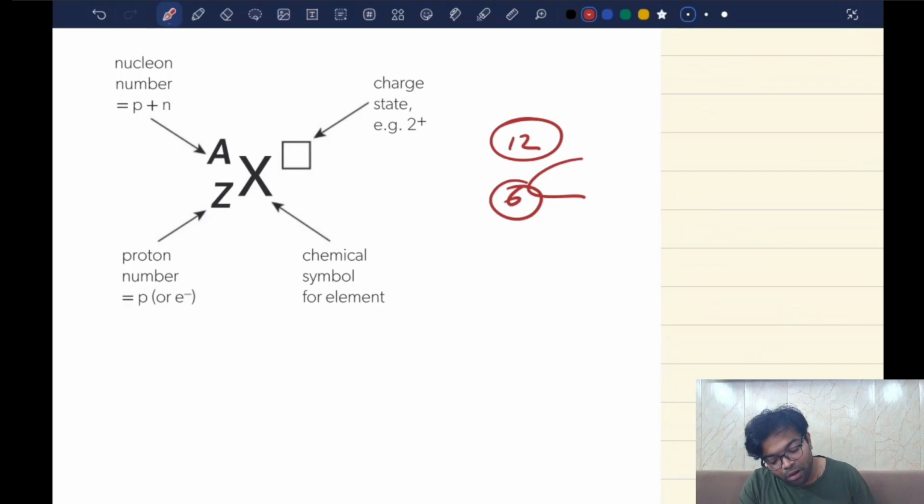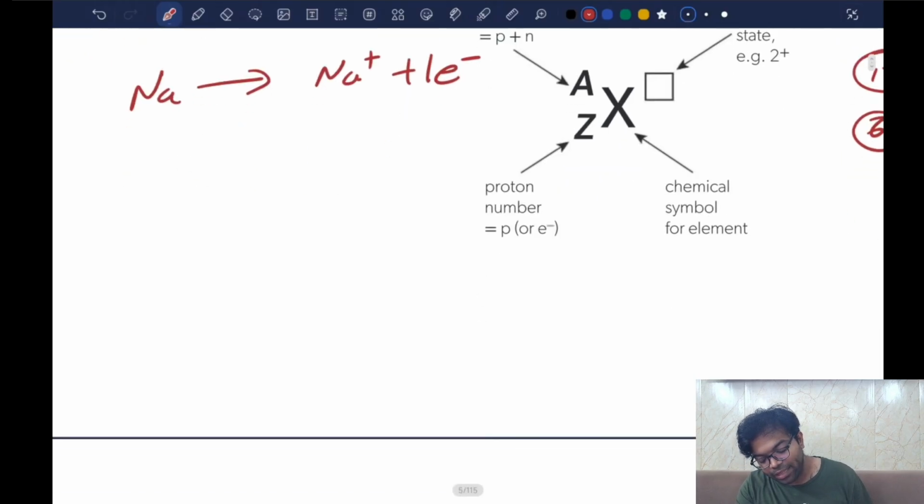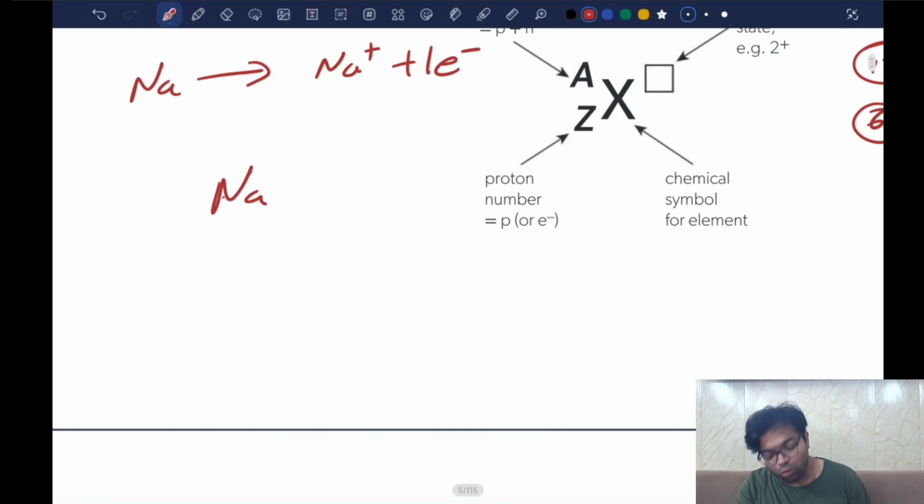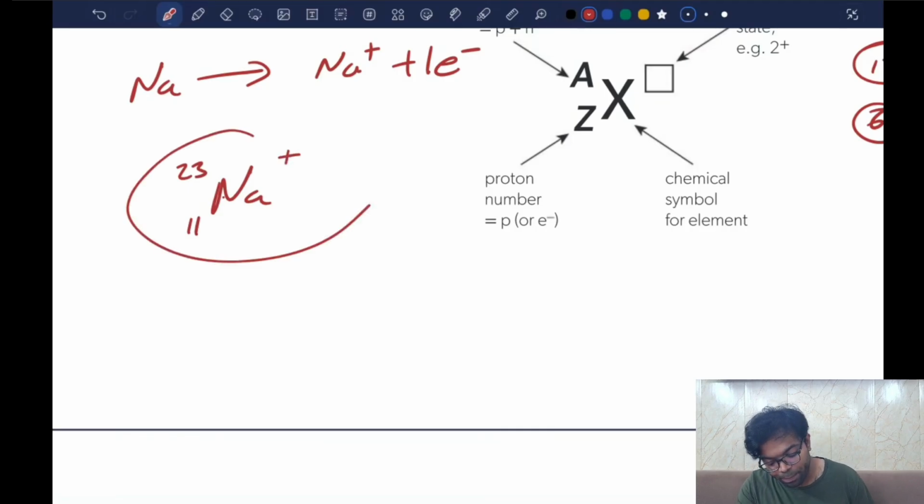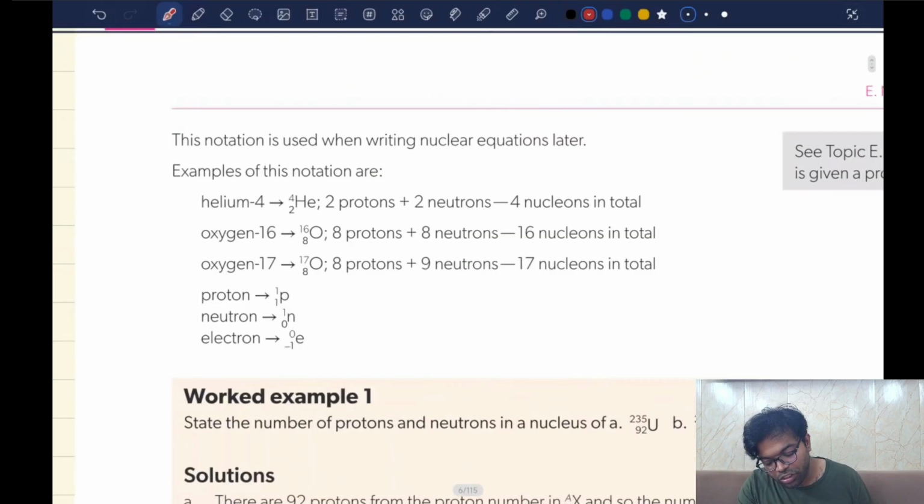Now, if an element has for some reason some amount of charge present on top, then the charge gained by losing or gaining an electron can be represented there. For example, if sodium loses an electron, it becomes Na plus. That can be represented as sodium, whose atomic number is 11, whose mass number is 23, and whose charge is plus 1. So this is how you represent sodium plus. Clear? This notation is used when writing nuclear equations later.